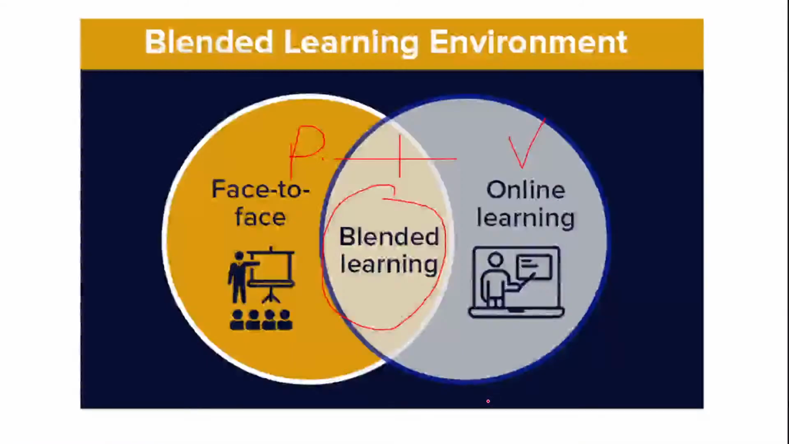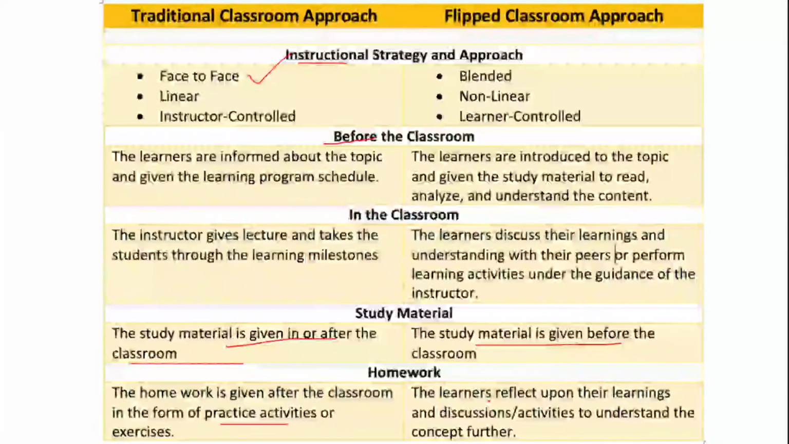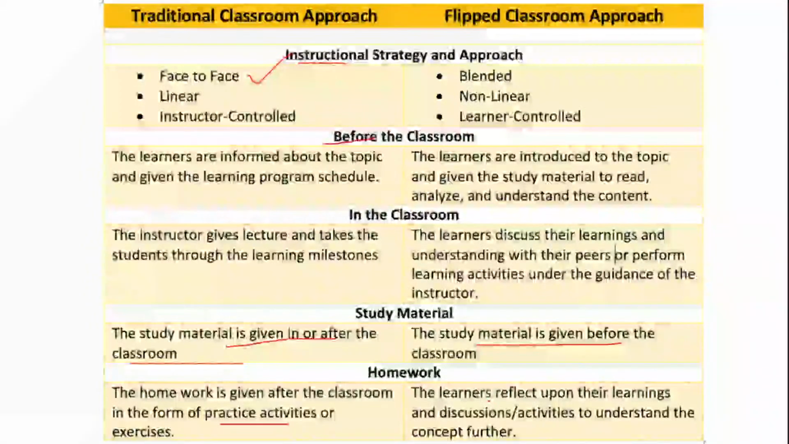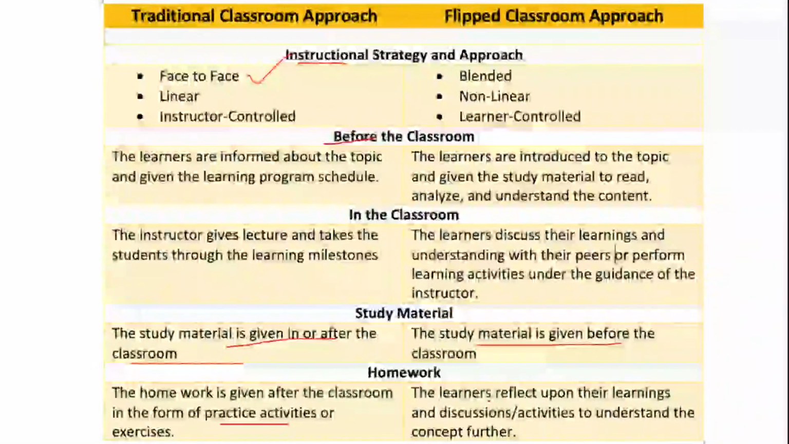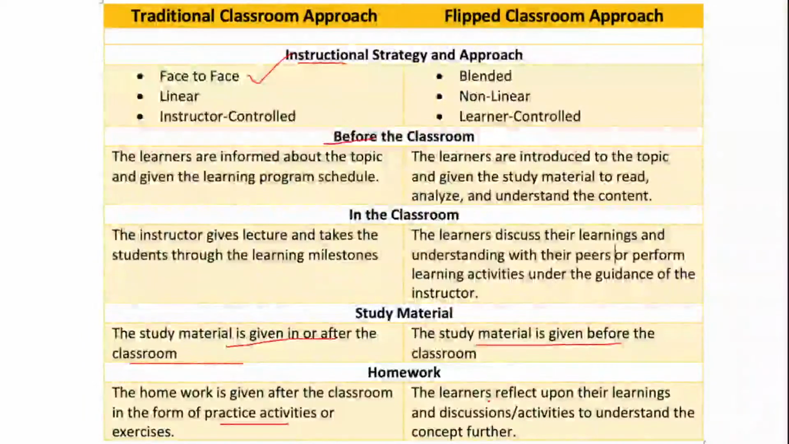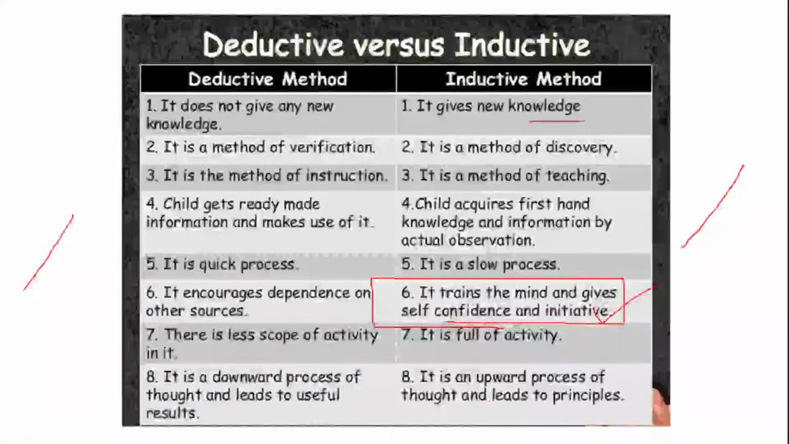Then after that we saw blended learning. Blended learning is nothing but a combination of traditional learning and virtual learning. In this also, if you remember, we have seen a lot of points. We differentiated the traditional classroom and the flipped classroom, instruction wise: before the classroom, in the classroom, and with respect to study material. We have also seen the diagrammatic presentation. We have seen the deductive and inductive model of teaching. So this is all we have done.